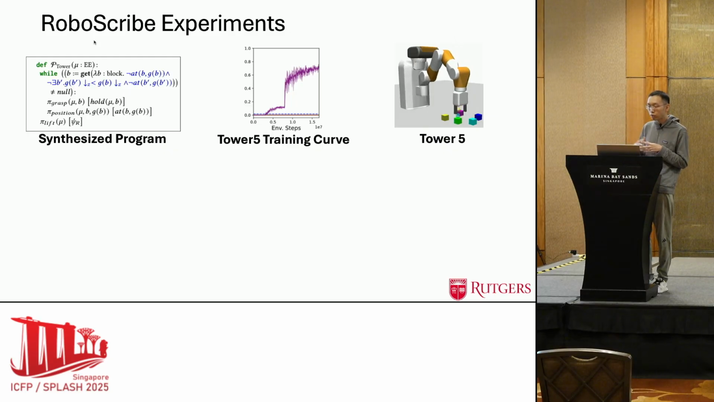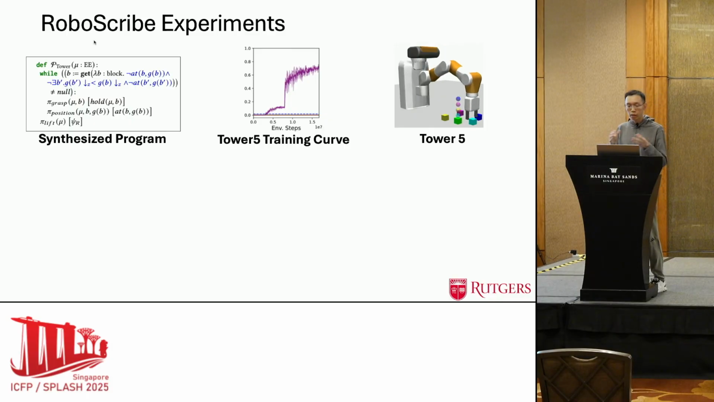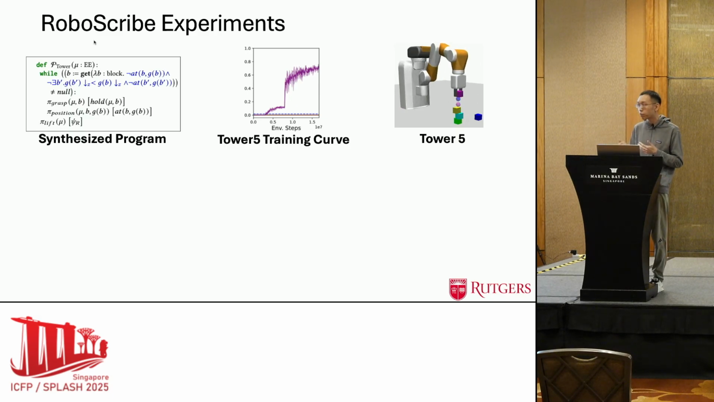So we deployed the program into this Tower 5 environment and found that it learns well. There's a quick jump in the success rate, and this is because the final policy to move away the robot arm can be learned quickly. After this skill is learned, the success rate quickly jumps.